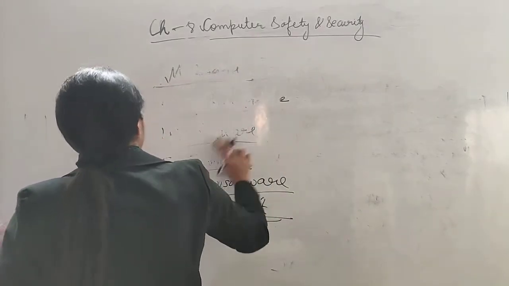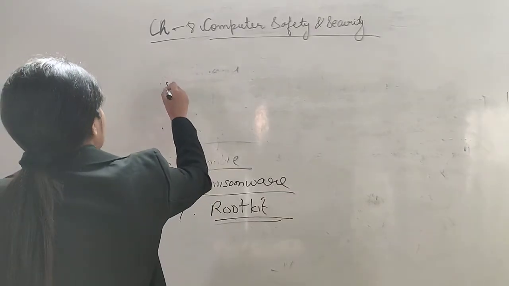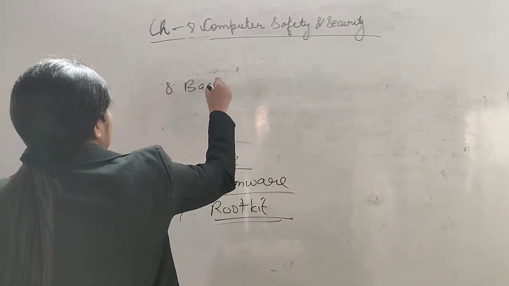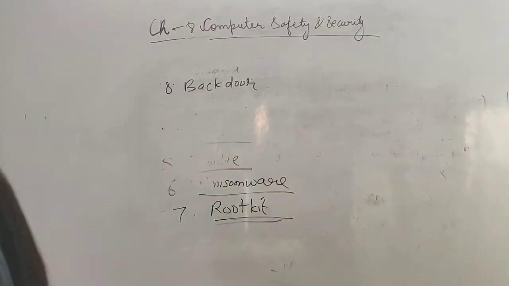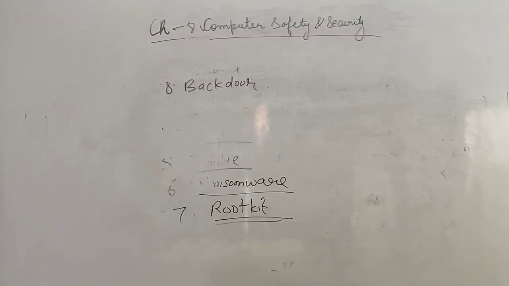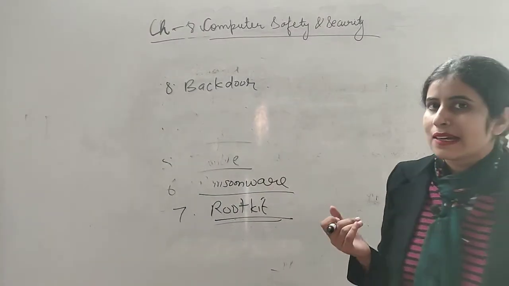Okay, now the last one is backdoor. Total how many malicious softwares are there? There are 8. The last one is the backdoor. It enters our computer with infected software or files. How does a backdoor enter?